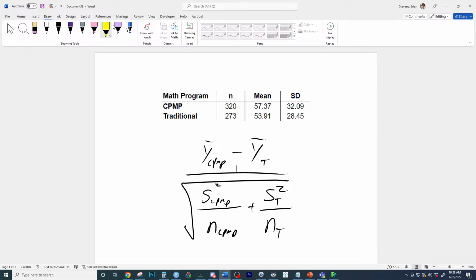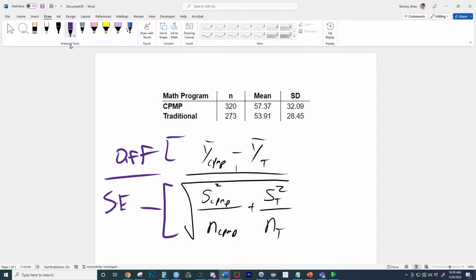This is where a lot of people get lost on the problem, like finding the right formula, because this is the 2-sample t-test formula. So we're taking a difference up top, and we're dividing it by the standard error, which is going to standardize it. That whole quantity is the standard error. So the test is going to take a difference and standardize it. It's going to give us a t with a complicated degrees of freedom formula.